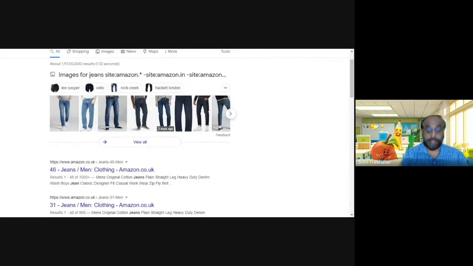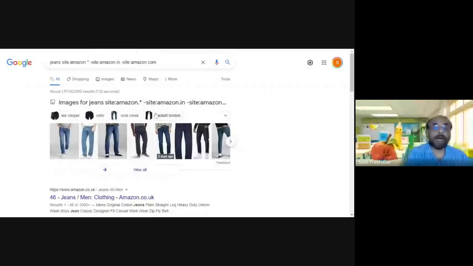In this web query, you are asking for particular information based upon a keyword, jeans, on all variants of Amazon websites. At the same time, you are excluding the results from particular websites in this category, that is Amazon.in and Amazon.com. You can have any number of exclusion operators in this.